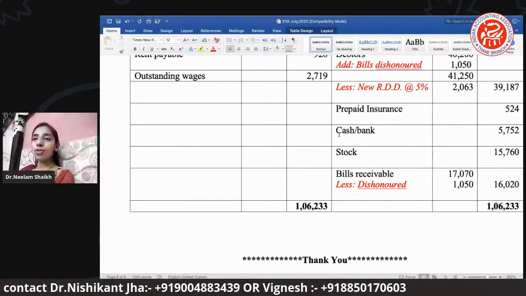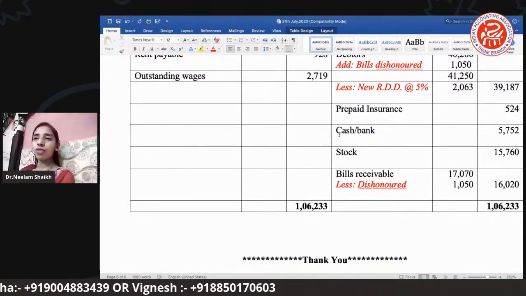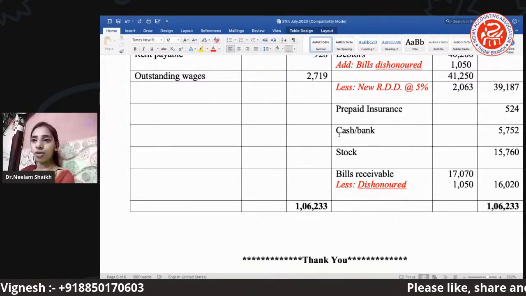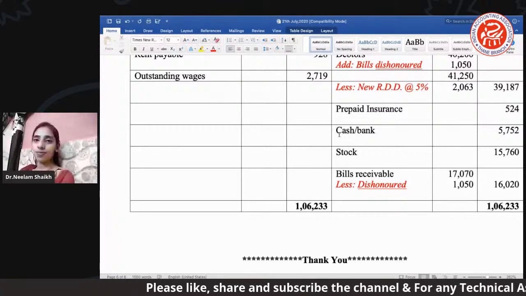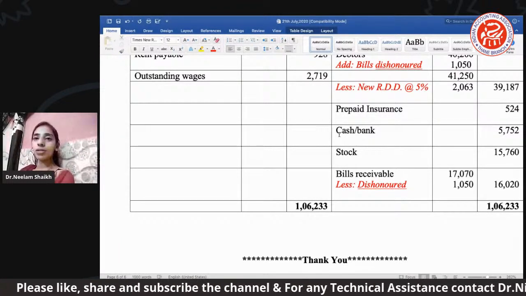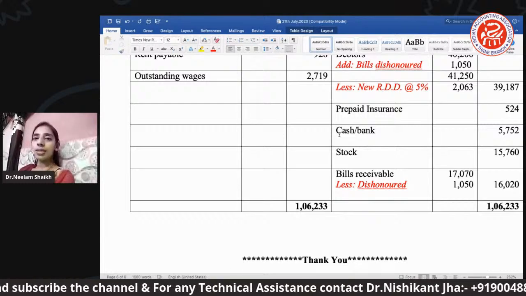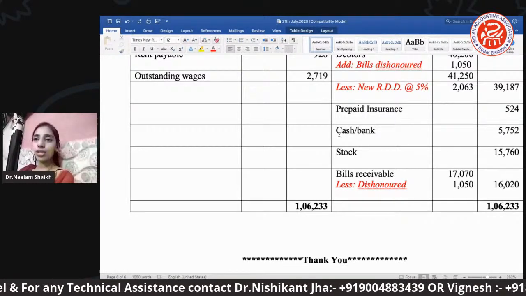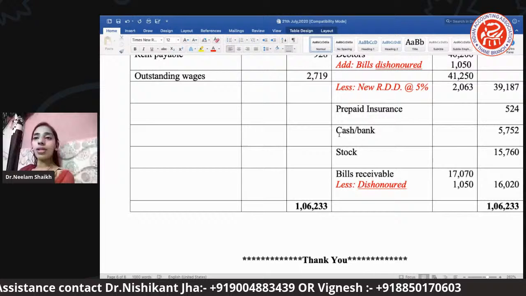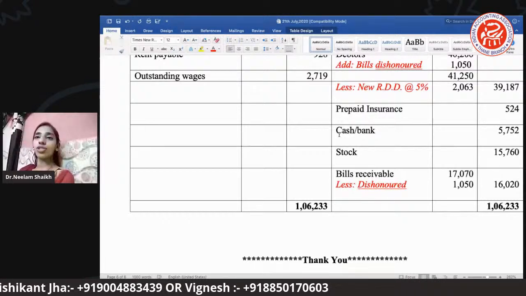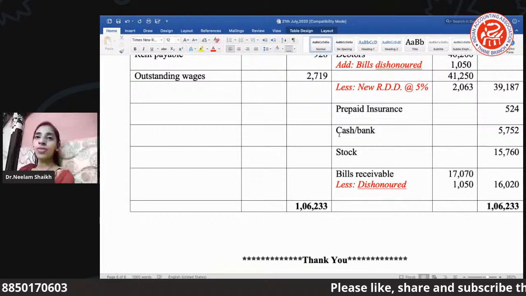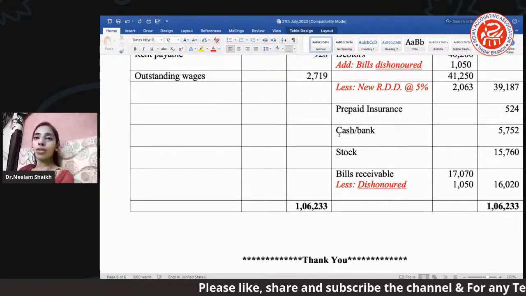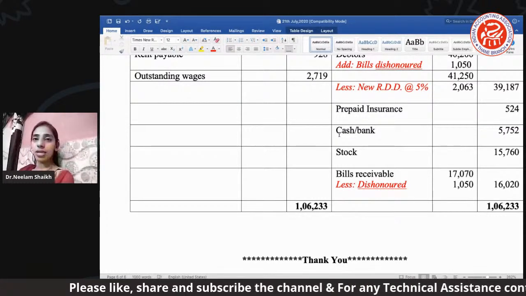And the second important thing is whatever profit there is in the business henceforth, it will be shared among all the three partners on their new PSR. That we did in the question here. We calculated the new PSR, and on that basis we distributed the profit among all the partners. Okay, so I hope students you have understood the session till here.